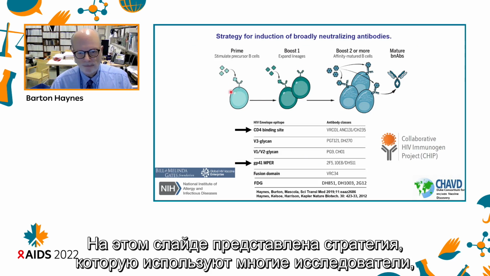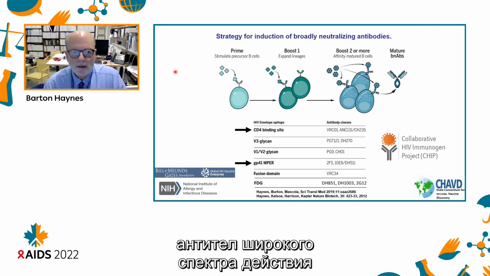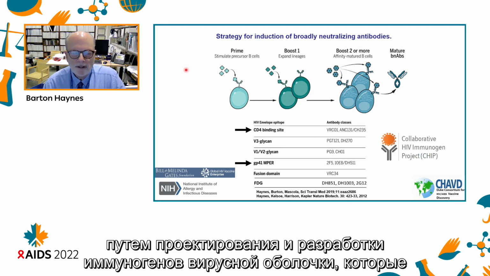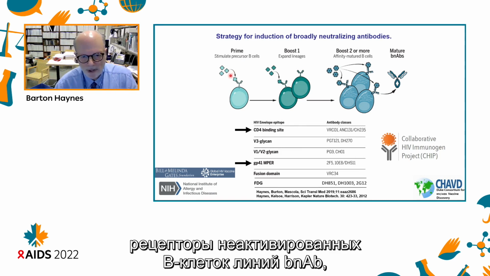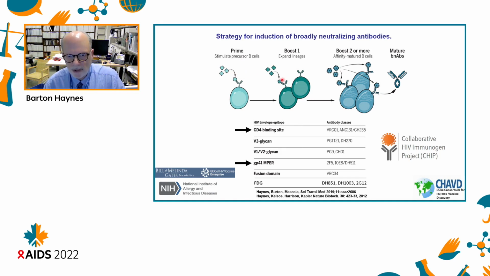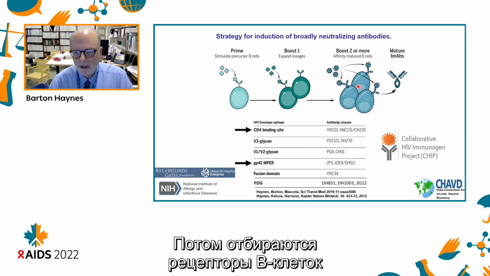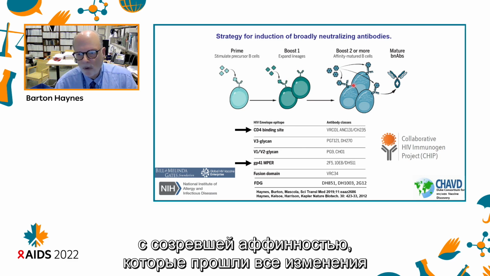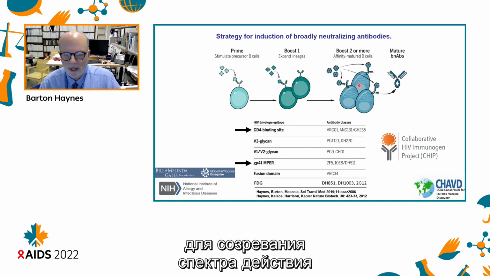This slide shows the strategy that many in the field are using to overcome the disfavored status of broadly neutralizing antibodies: designing and developing envelope immunogens that can stimulate the precursor B cells, the naive B cell receptors of broad neutralizing antibody lineages, and then coming in with sequential immunogens that can expand these lineages and then select for B cell receptors that are affinity matured and have acquired all the improbable mutations that are needed for mature broadly neutralizing antibodies.